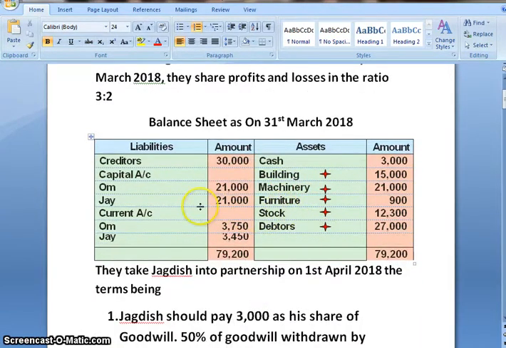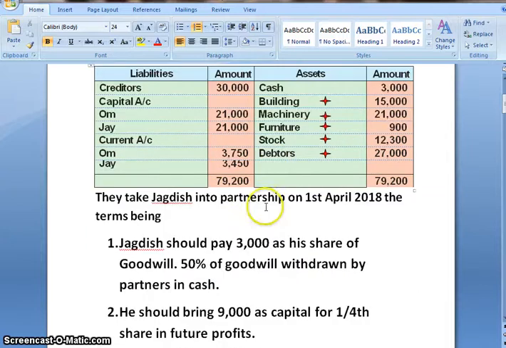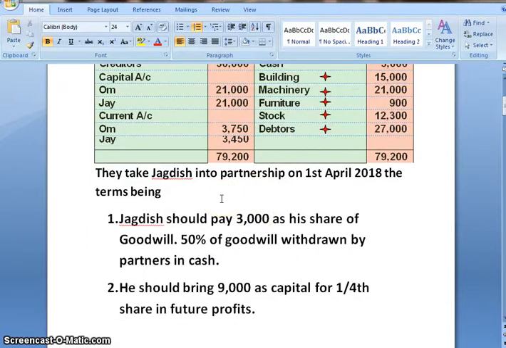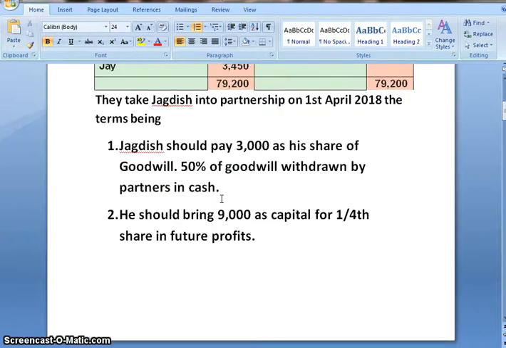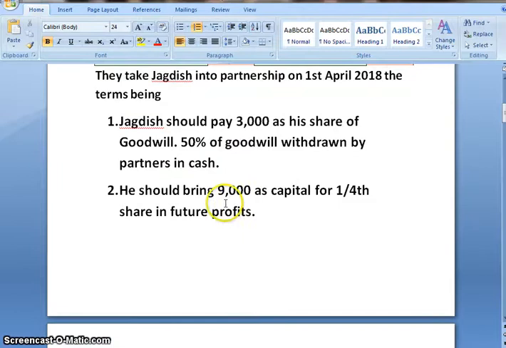On liability side we have creditors, capital balance of partners as well as current account of partners. On asset side we have cash, building, machinery, furniture, stock and debtors. They take Jagdish into partnership on 1st April 2018, the terms being Jagdish should pay 3,000 as his share of goodwill. 50% of goodwill will be withdrawn by partners in cash.